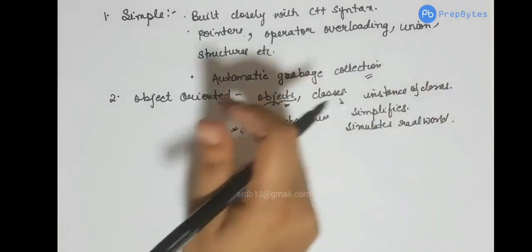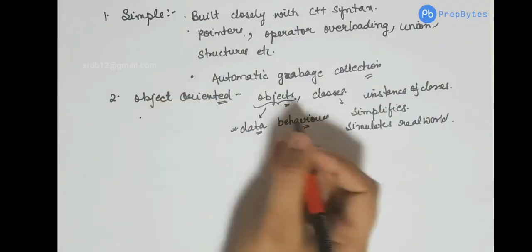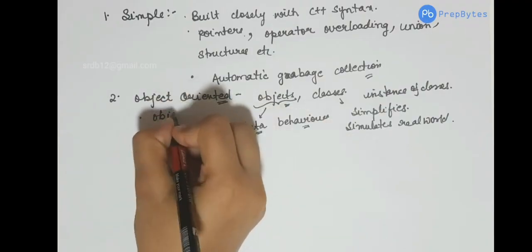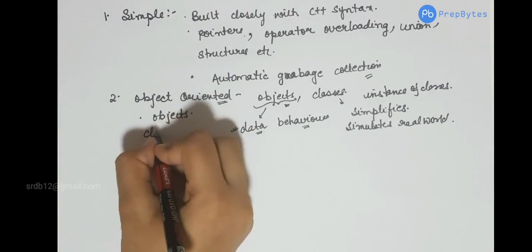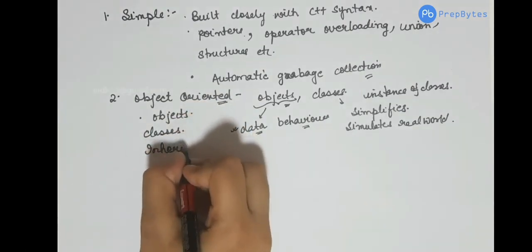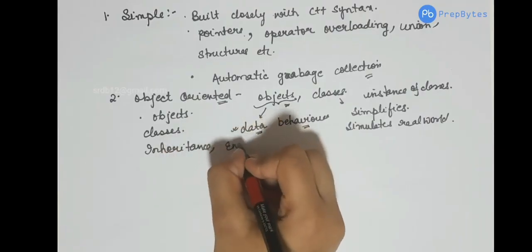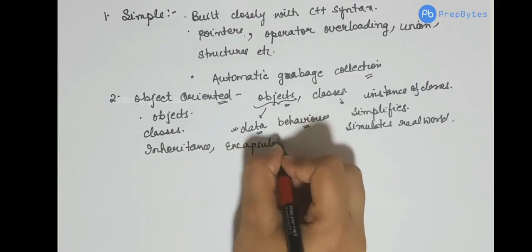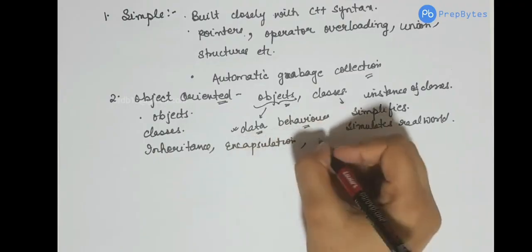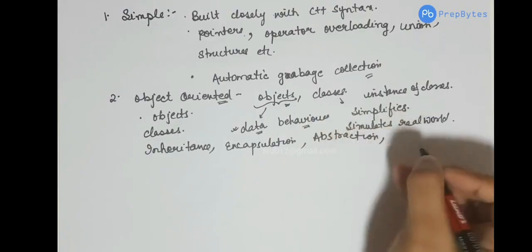There are 6 basic concepts of object-oriented programming. Two, as we have seen, are objects, classes, then we have inheritance. We will talk about all of them when we discuss object-oriented concepts in detail. Then we have encapsulation, abstraction, and polymorphism.